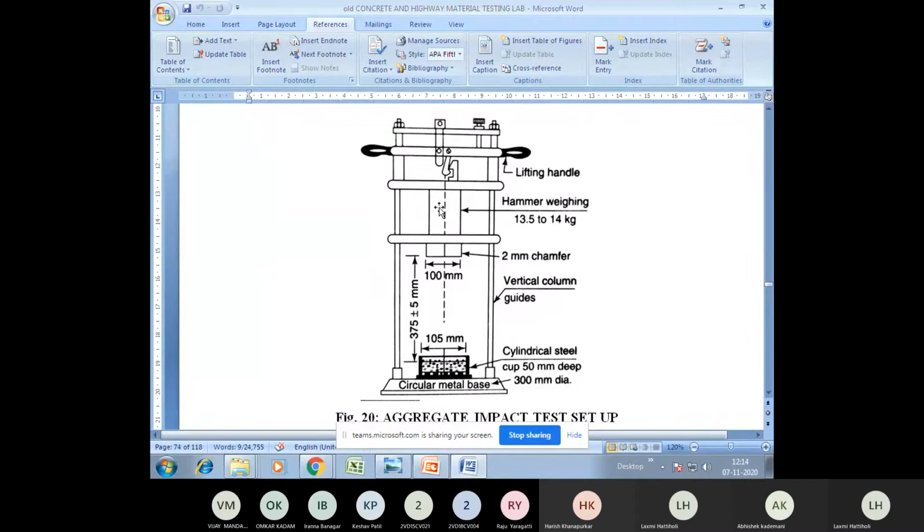What you need to remember here is that the height from which the hammer falls is 37.5 centimeter and the weight of the hammer is 13.5 to 14 kg. Another point is that this is the standard block in which you take the aggregates, around 105 mm in diameter and 50 mm deep. And this is the base where the equipment is kept, a circular base of 300 mm diameter. I'll show you in the video also how it actually looks. So this is all about the impact equipment.